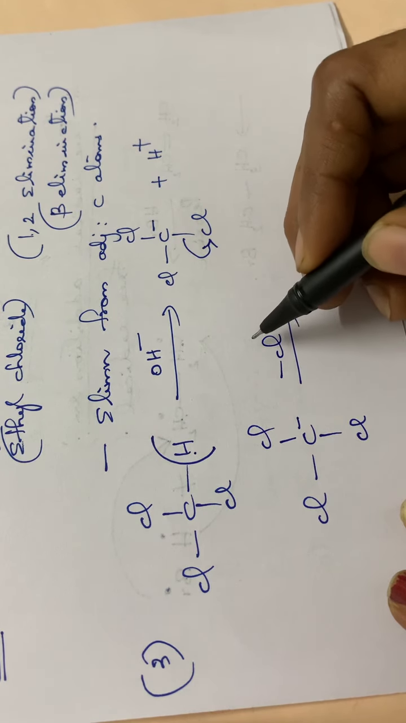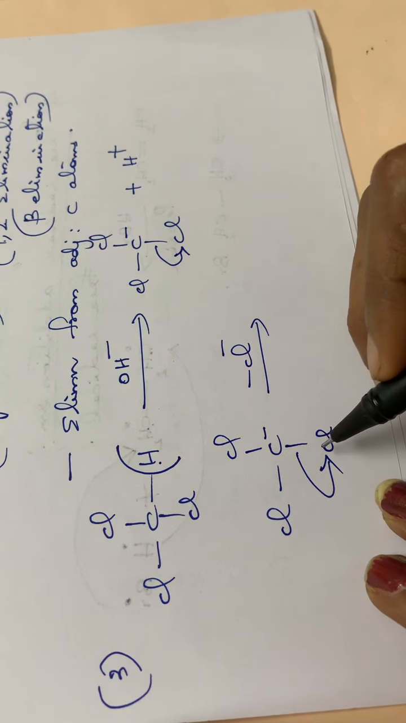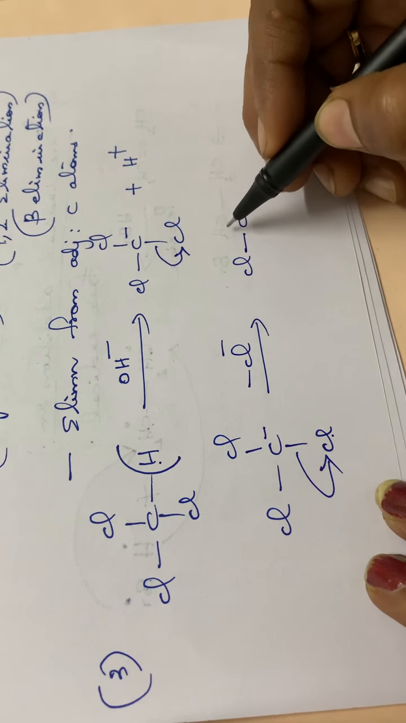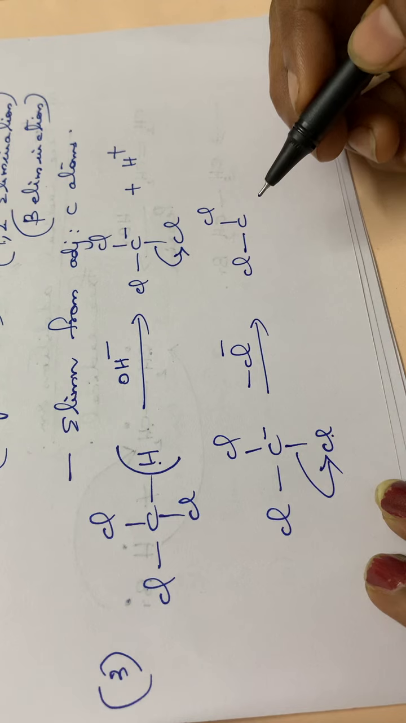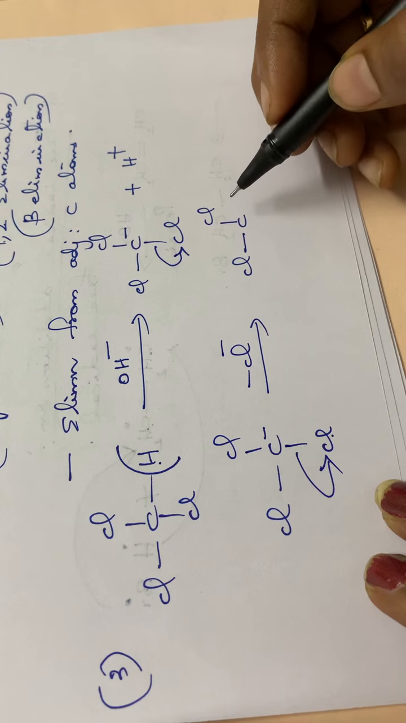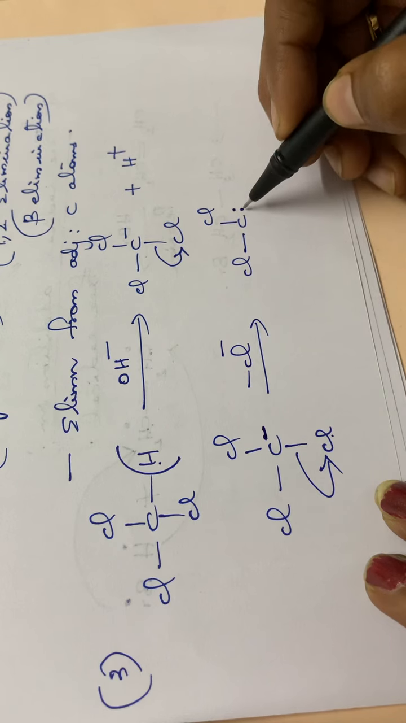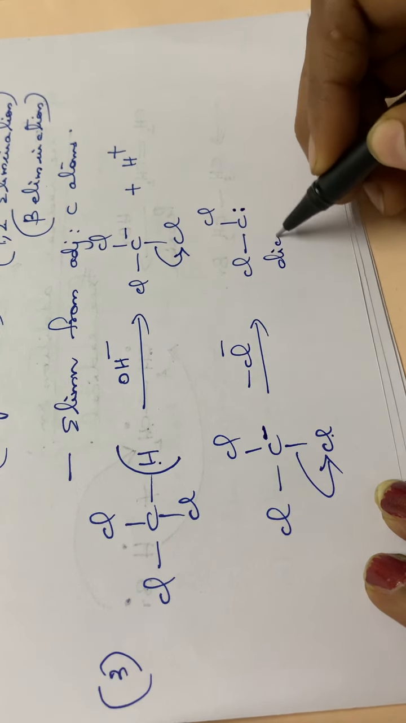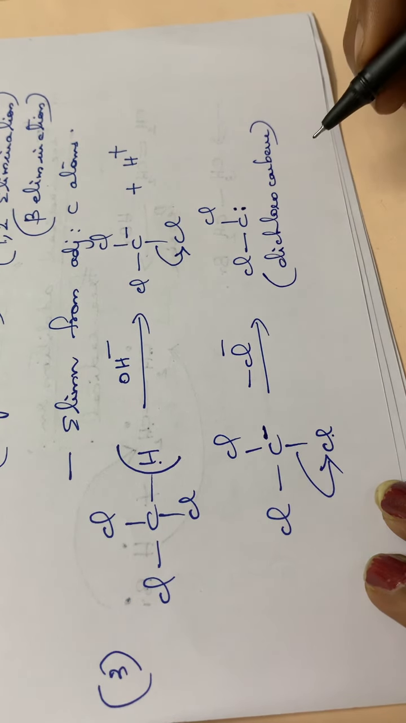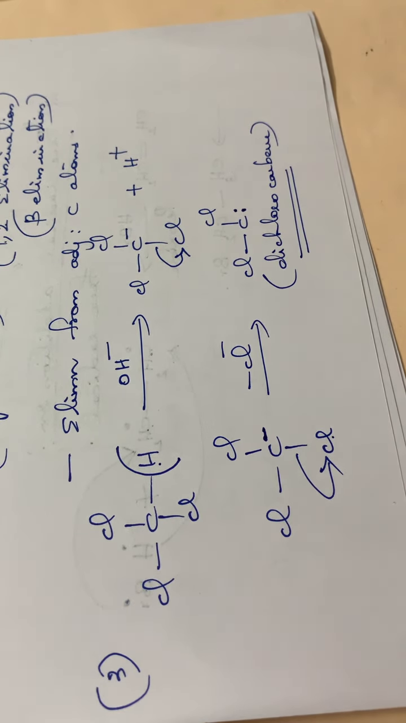Here one Cl minus will be eliminated, that means this electron pair will be eliminated along with this chlorine. So the species becomes Cl, single bond C, then Cl. Here it has got a negative charge, isn't it? One negative charge is there, that means two electrons are there. So this species is called dichlorocarbene. This is a highly reactive species and also highly unstable.